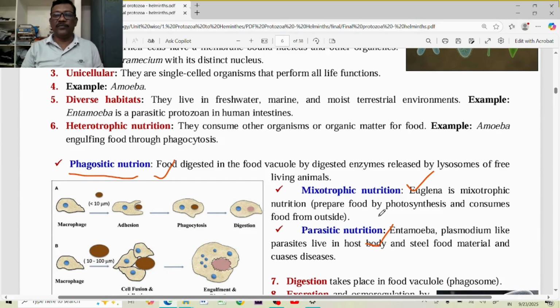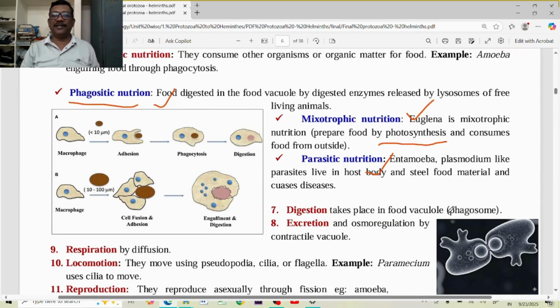So only very few animals in the protozoans can prepare the food by photosynthesis. But that is not a complete process. However, they can take the food material from outside. Only a few of them. This is a fascinating thing.